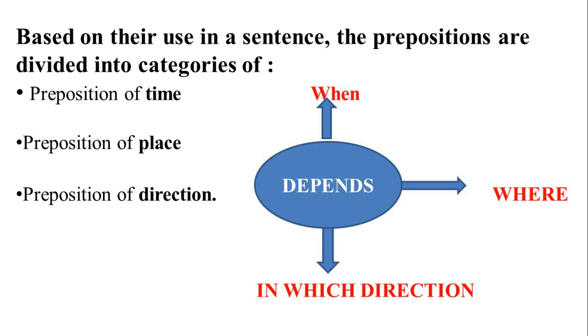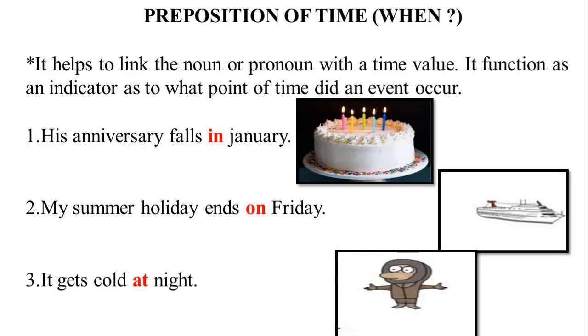It depends on when an event or thing happened, where the event or thing occurred, and in which direction the event or thing is happening. Let's start with the preposition of time. It helps to link the noun or pronoun with a time value. It functions as an indicator as to at what point of time an event occurred.